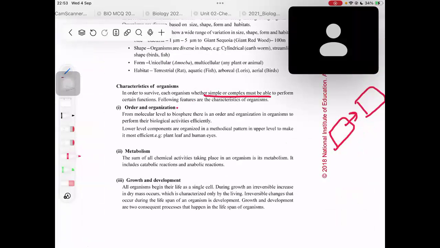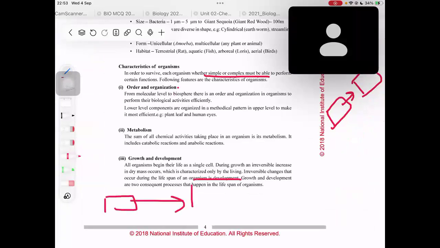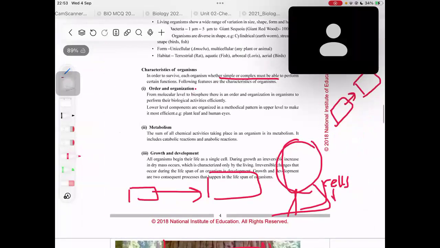The first one is order and organization. Order and organization means, basically, starting from the smallest unit to the largest unit of that organism, how that organism is made. For example, if you take a human, the human is actually made from cells. That is the simplest part. And then the tissues, and then the organs, then the organ systems. If you take the eye, that is an organ. And if you take the organ system, it could be the sensory system. And then it forms the final organism.